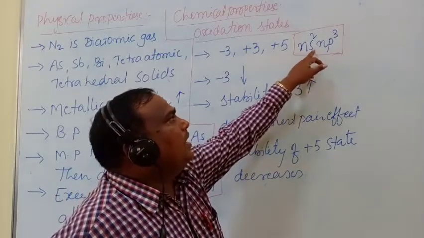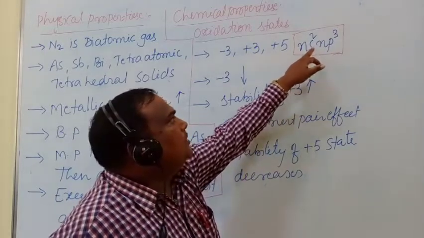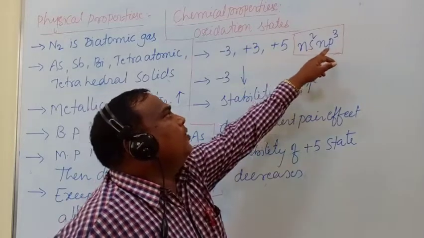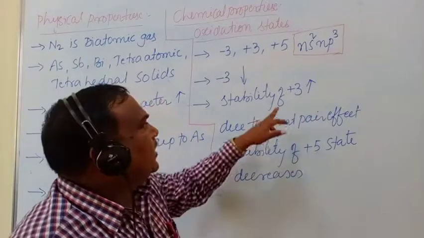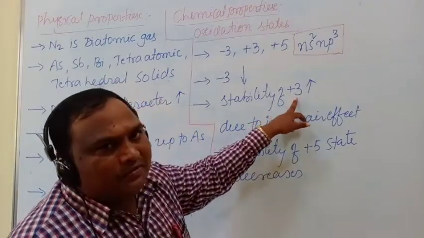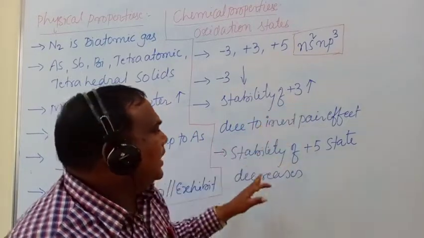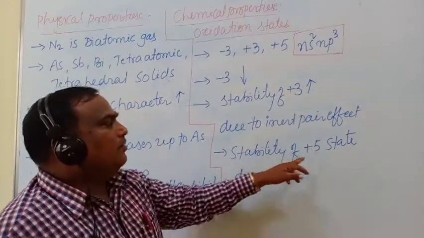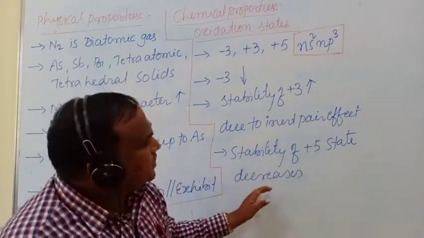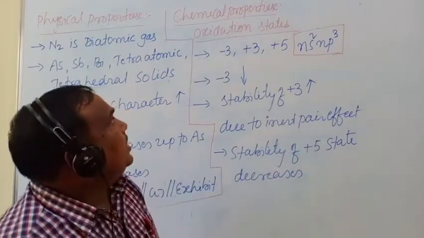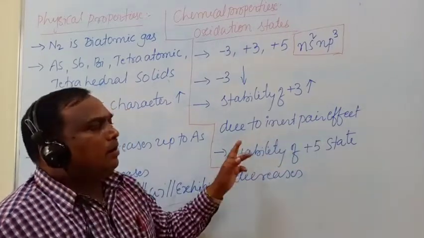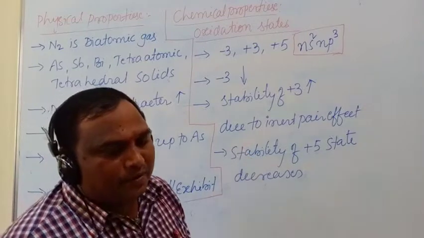Therefore, this is the inert pair. Due to this inert pair effect, only 3 electrons from the p orbitals are available. That's why the +3 oxidation state increases and the stability of +5 oxidation state decreases. That is also due to the inert pair effect. This is the chemical properties and oxidation state of the 15th group elements.